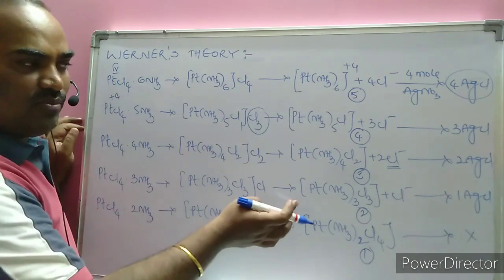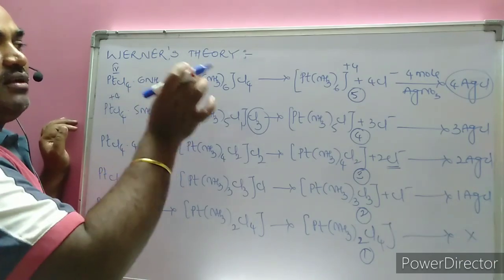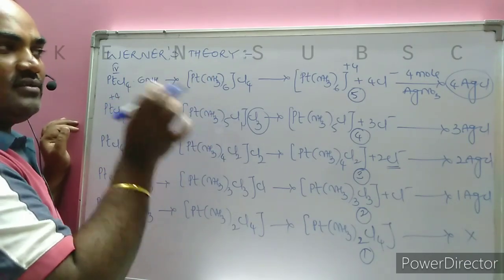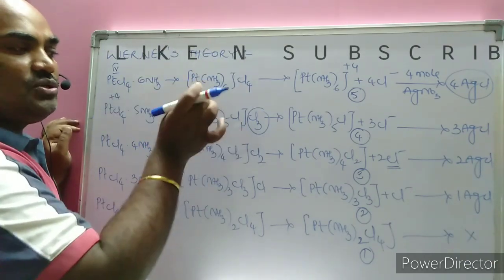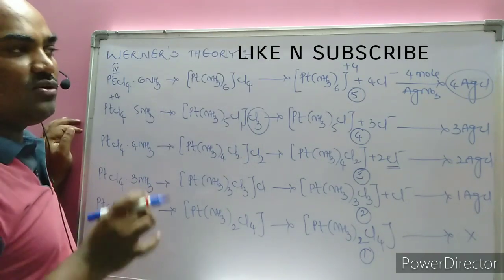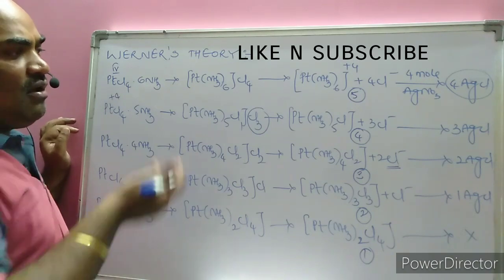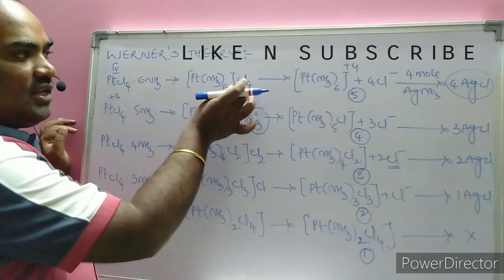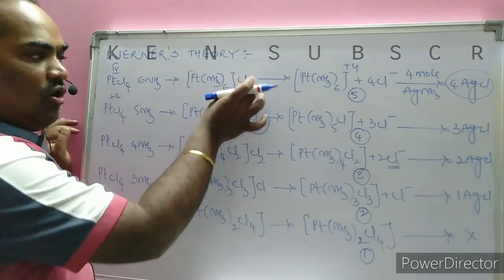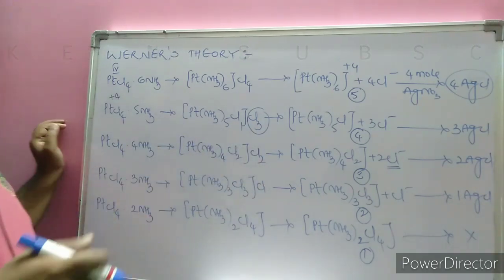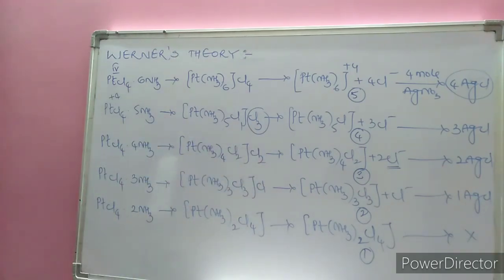While moving from top to bottom in this complex, the molar conductance, ionic conductance and thermal conductance decrease, because it is directly proportional to the number of particles in the aqueous solution. Making use of that, one can also directly represent how many Cl's are present outside the square bracket. That is equal to the number of moles of AgCl precipitated or the number of moles of AgNO3 required.